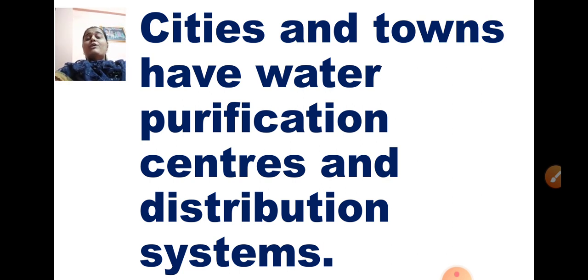The drinking water supply process is not easy, and it is not cheap. It is very, very costly.